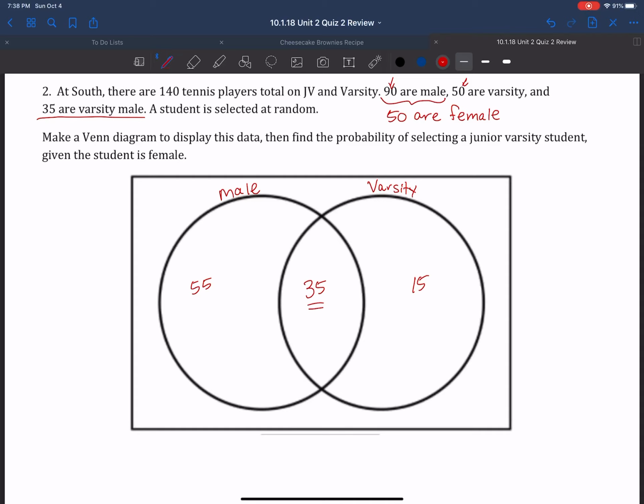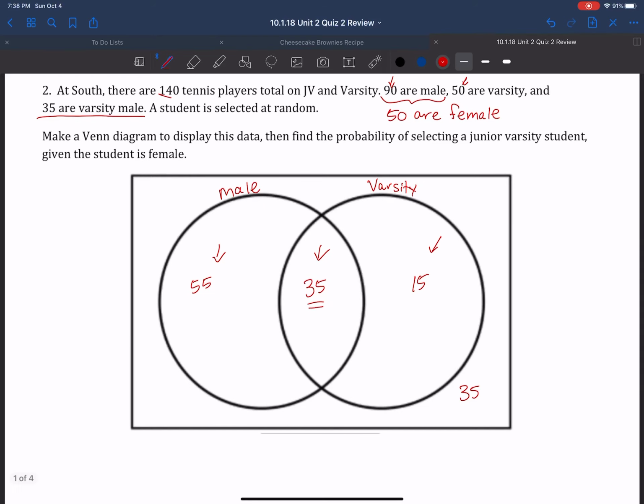And if there's 140 total, well, I know that there are 105. If I add up 55 plus 35 plus 15, I get 105. So that means that there are 35 that are neither male nor varsity. And it says, find the probability of selecting a junior varsity student given the student is female.